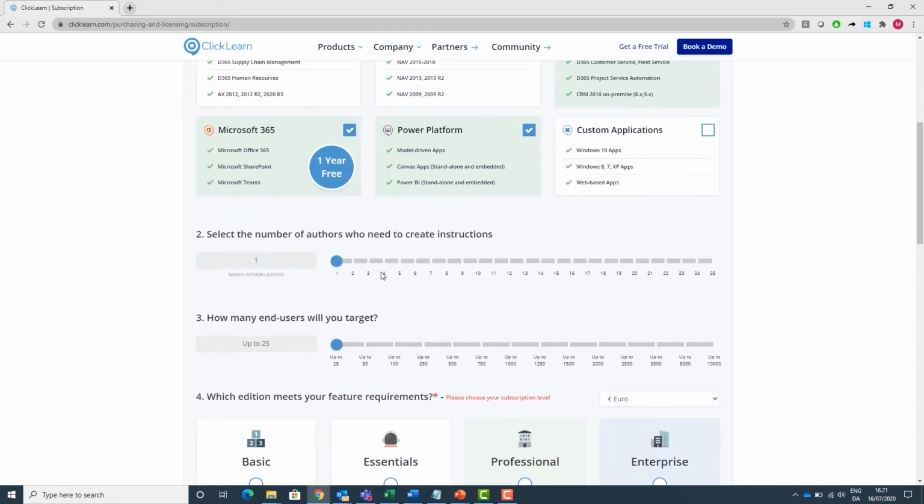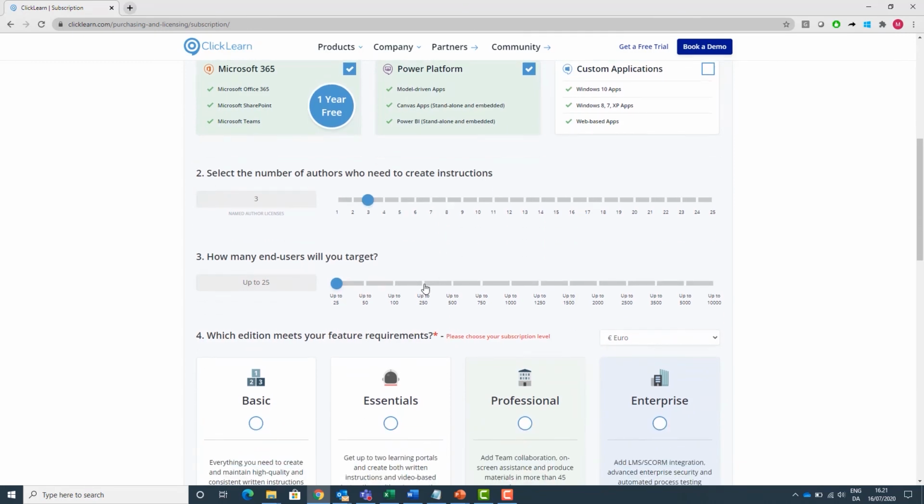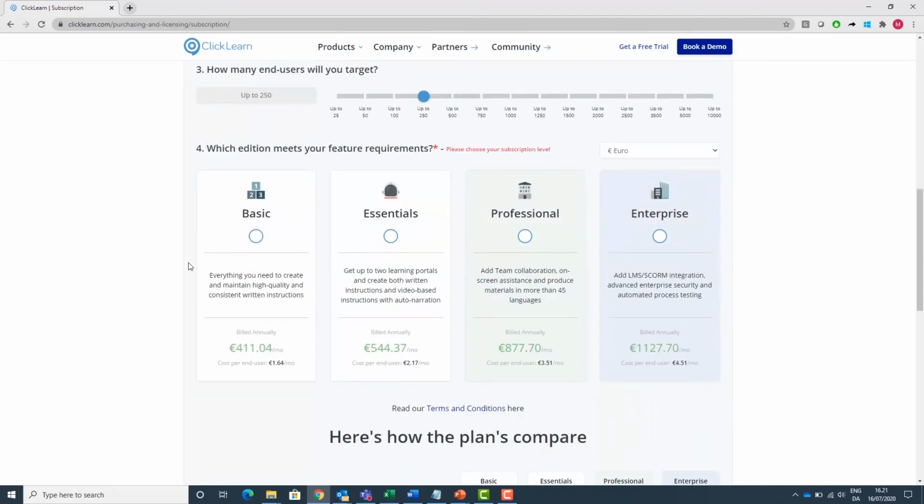I will now take an example of 3 people that will need to create learning instructions, and I have 250 employees that will be consuming my learning materials. Then we now have the price for each edition. If we shortly touch base on what each edition means: Basic, Essentials, Professional and Enterprise. Basic is the package for customers that only require pure documentation produced in Word, PowerPoint, and PDF. Essentials is when you need a combination of documentation and videos.